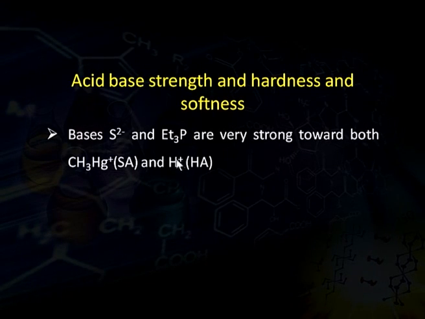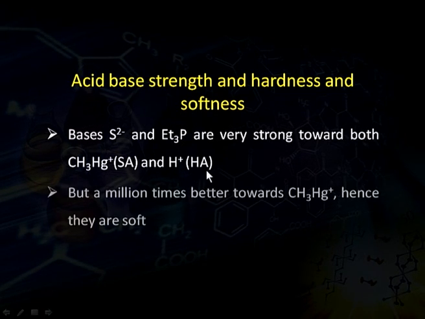Bases sulfide and triethylphosphine are very strong towards methyl mercury cation, which is a soft acid, and proton, which is a hard acid. But we find that it is million times better towards methyl mercury cation. Since it is better towards methyl mercury cation, which is a soft acid, therefore, these are classified as soft, because as I have already mentioned, soft acid will form a stable complex with soft base.